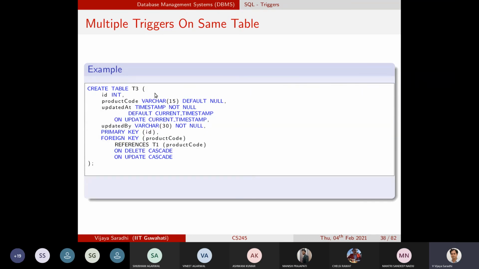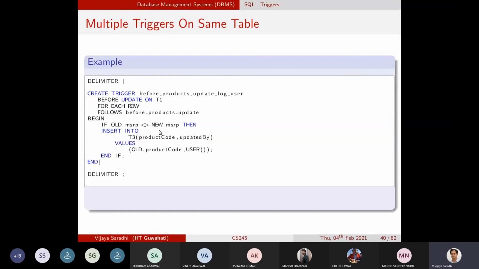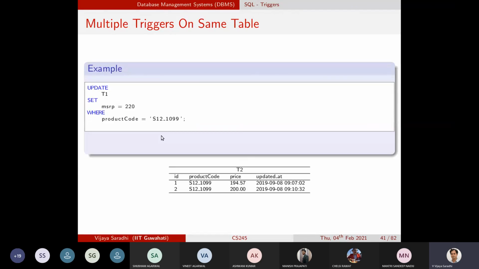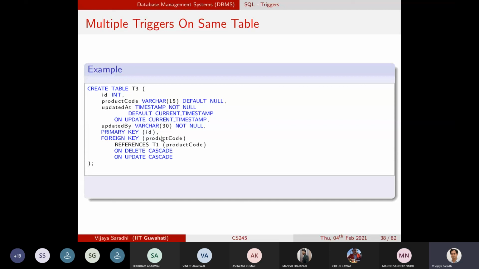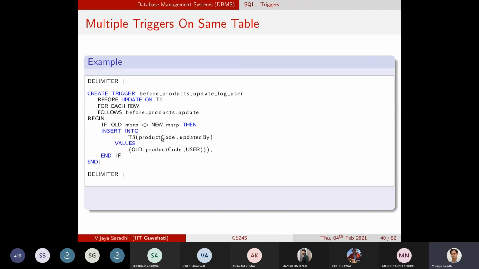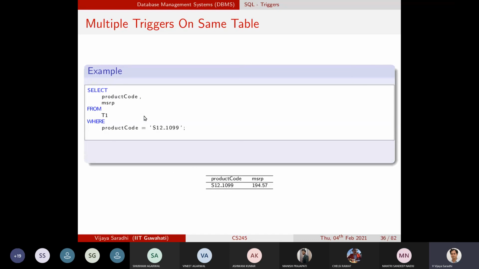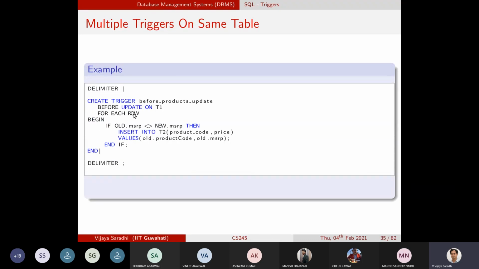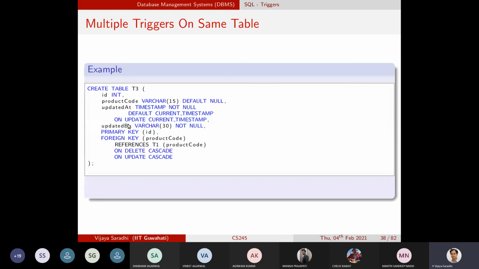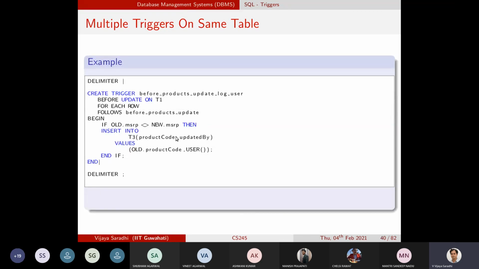Where the multiple triggers actually happen, let us see. I have table 3, and table 3 follows this trigger, before product update. So before product update, this is the trigger, and before this trigger takes place, this other trigger will get initiated.